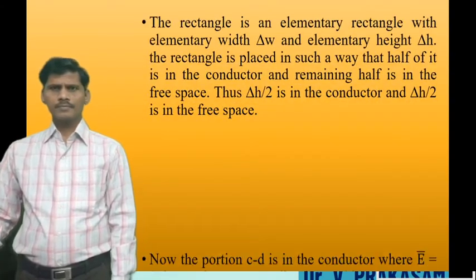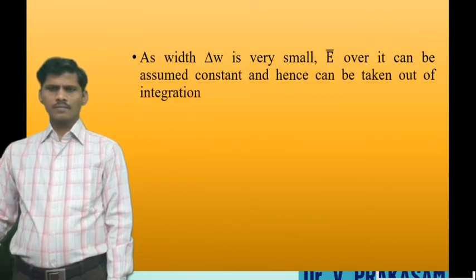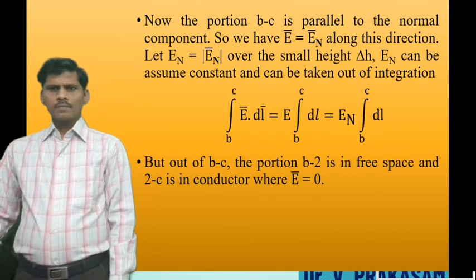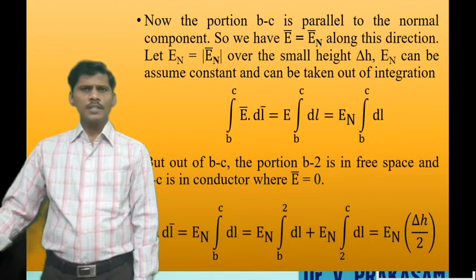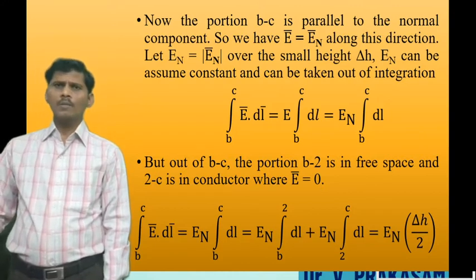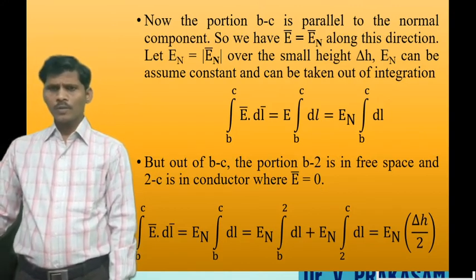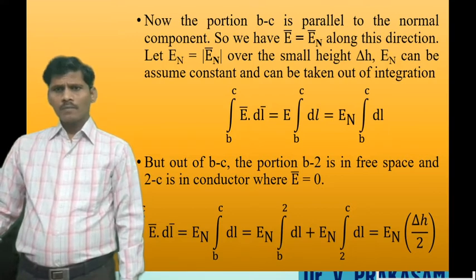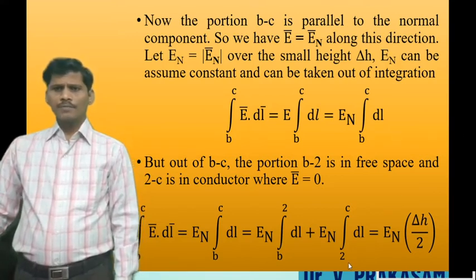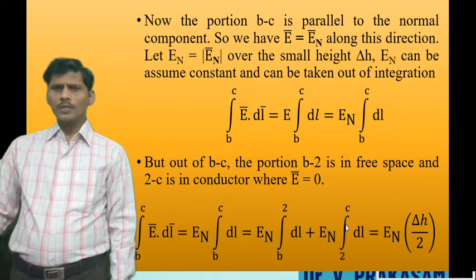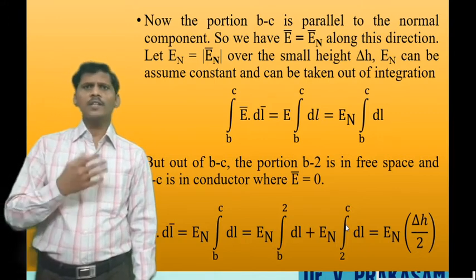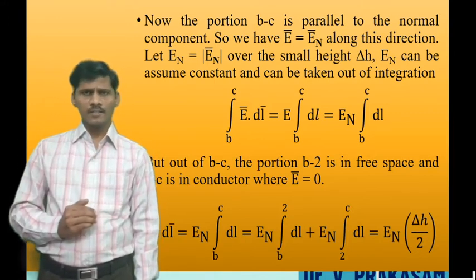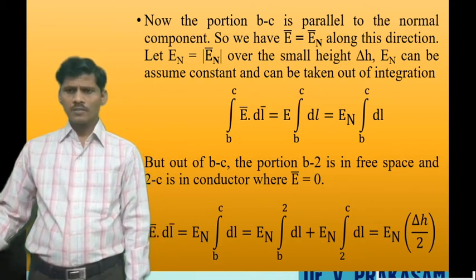Therefore, integral B to C E bar dot dl bar is equal to the normal component of the electric field intensity into B to 2 dl bar plus the normal component for 2 to C. The path 2 to C is within the conductor, and there is no electric field intensity inside the conductor, so the second term is 0.